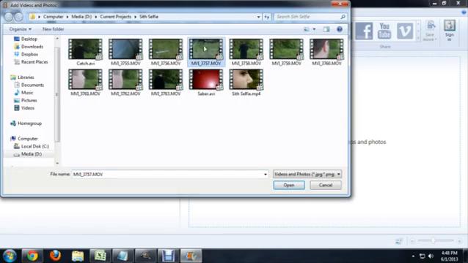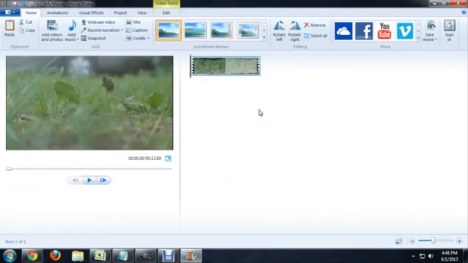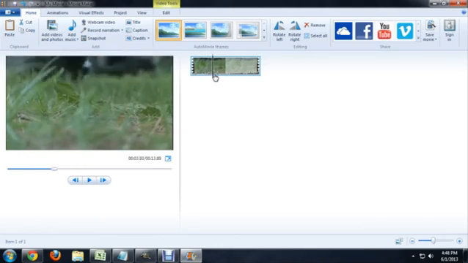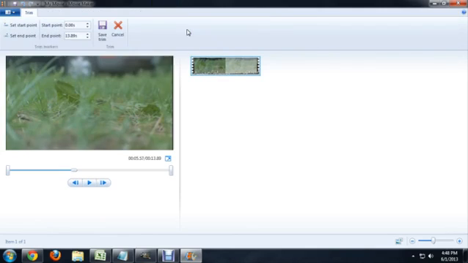So let's see, I'm going to pick this shot. It's kind of like my intro shot. And as we scrub through, you can see there's sound along the bottom, and it's just me stepping on a dandelion. So we'll wait till I get a little bit out. And then we're going to click on Edit, Trim Tool.